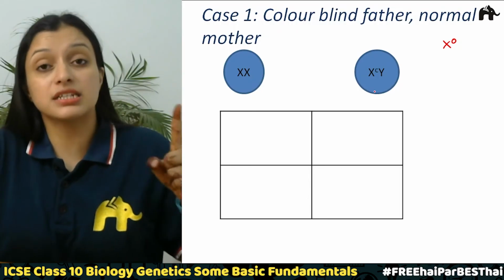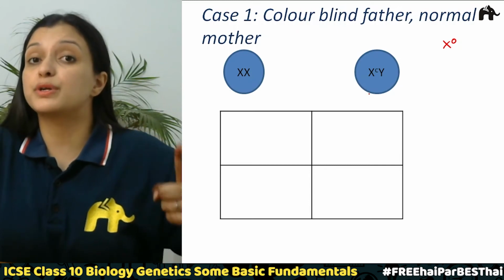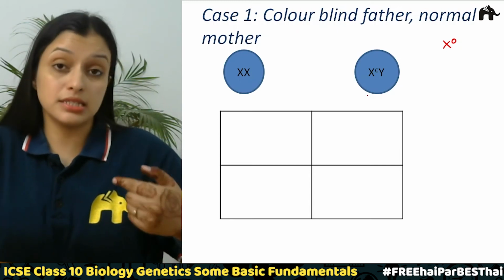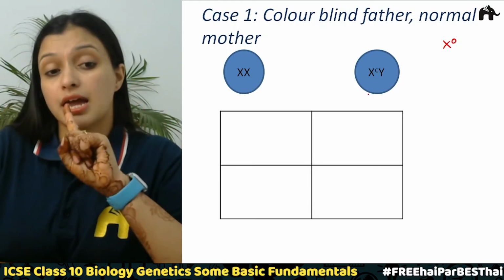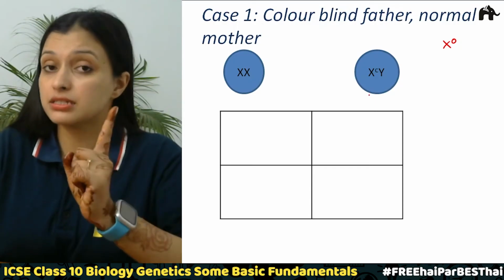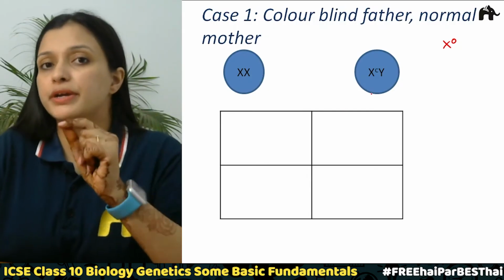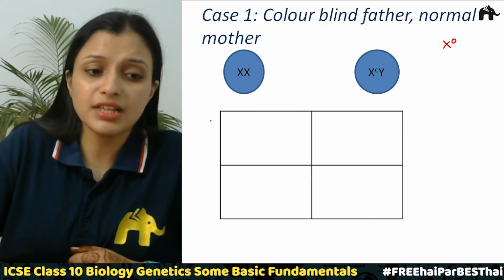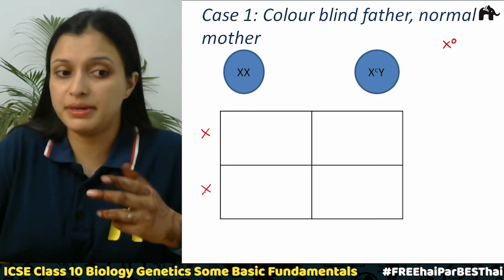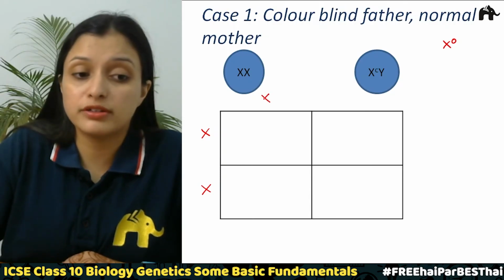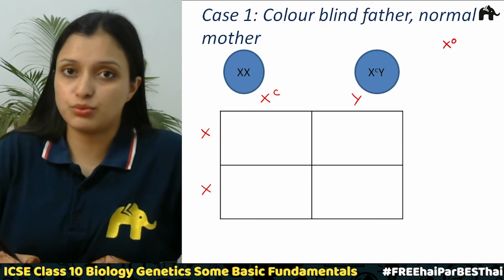It is an X-linked inheritance, so this gene is going to be on the X chromosome, correct? Since a male has only one X chromosome and the other is the Y chromosome, if that person has an X chromosome which has this recessive gene, that male is going to be colorblind, right? So we'll write female on this side. These are the alleles of the female, XX, and the father has X with this recessive gene and the Y chromosome, right?